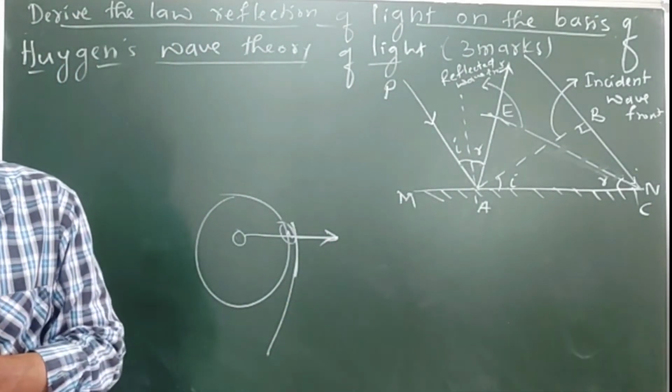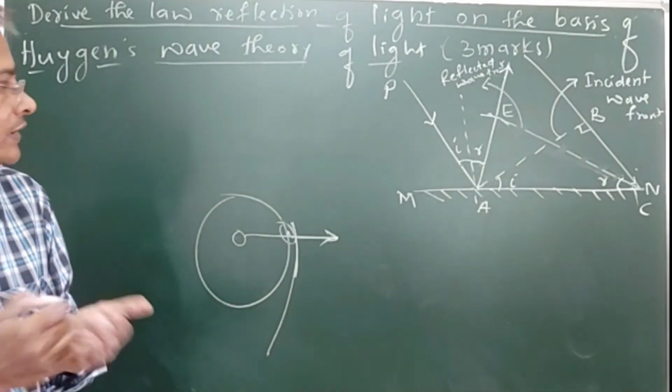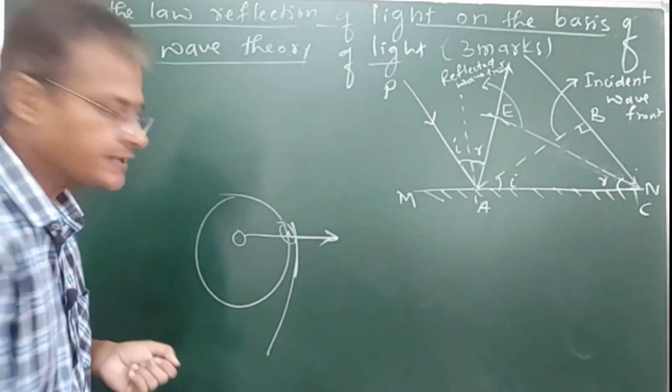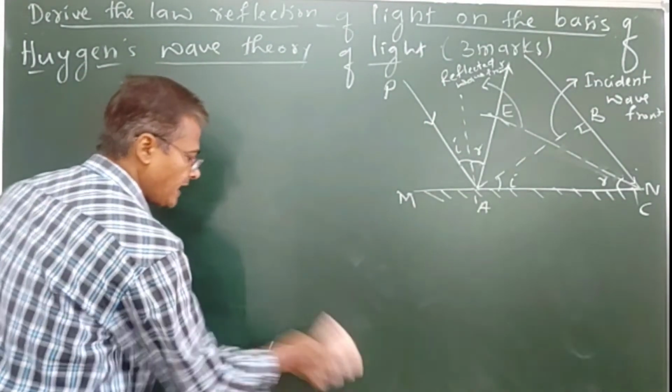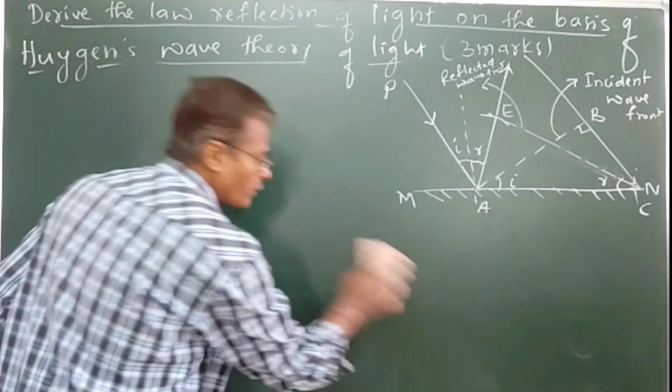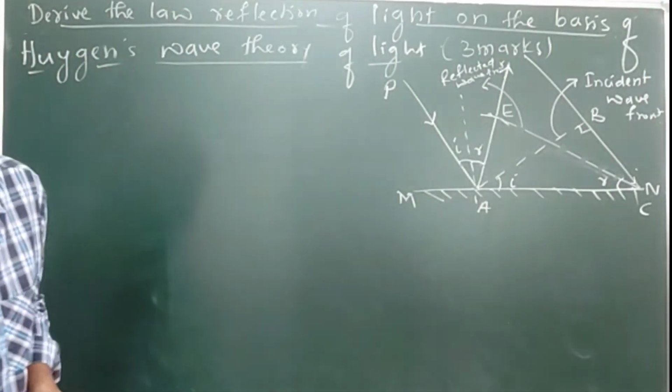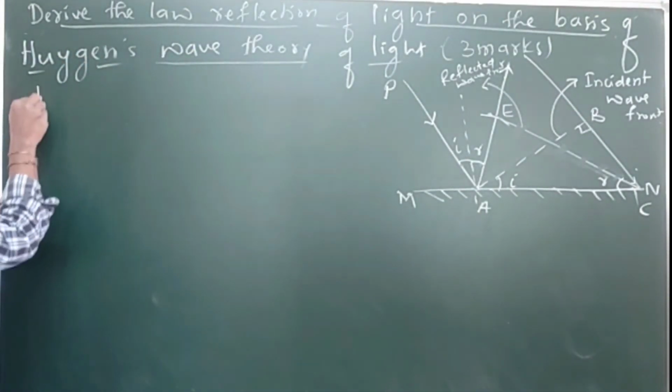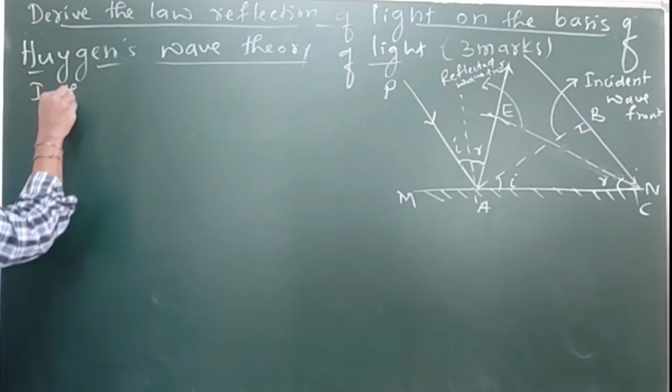Okay, so now one by one we can understand how to write down in the examination. So as I am going to write on similar type, you have to write it. So what is that means? In the figure,